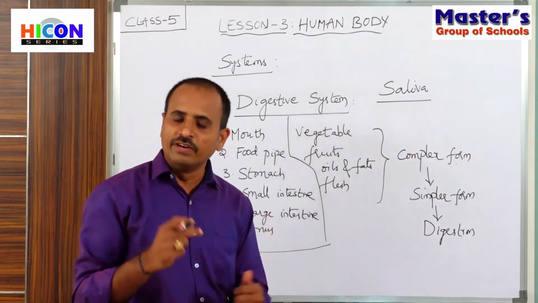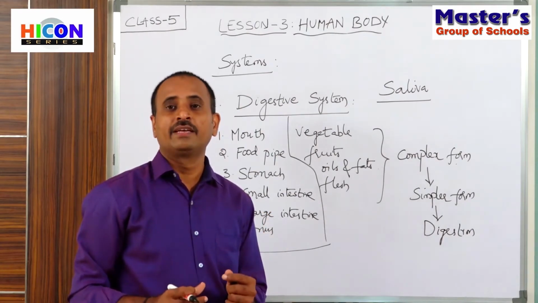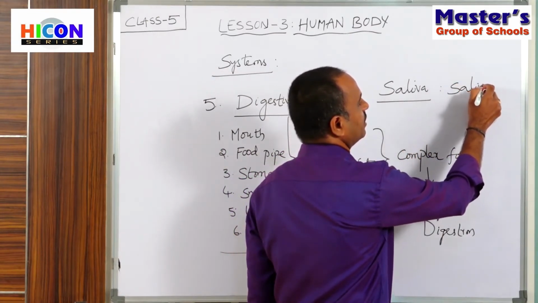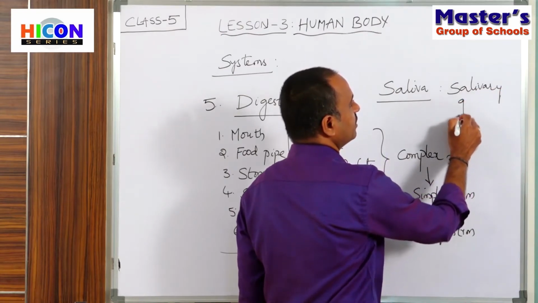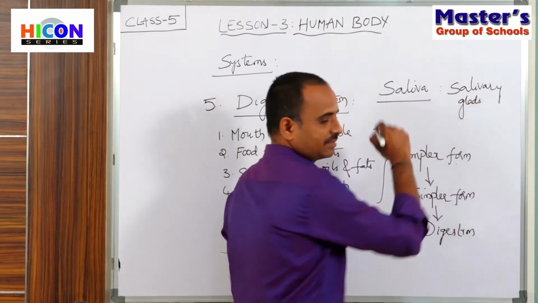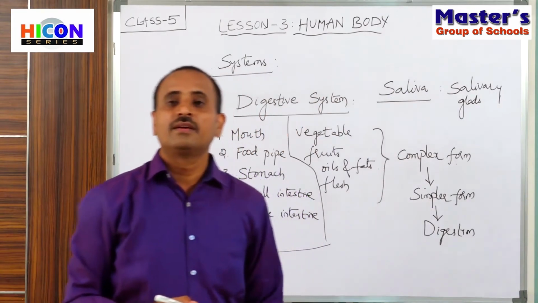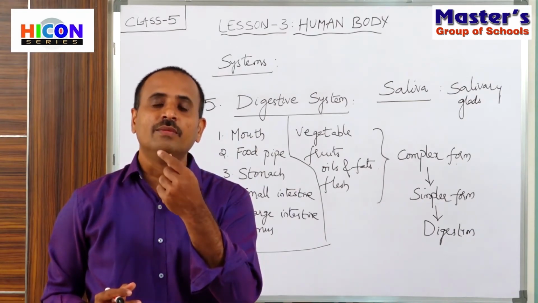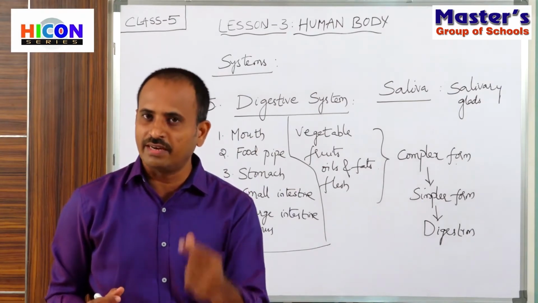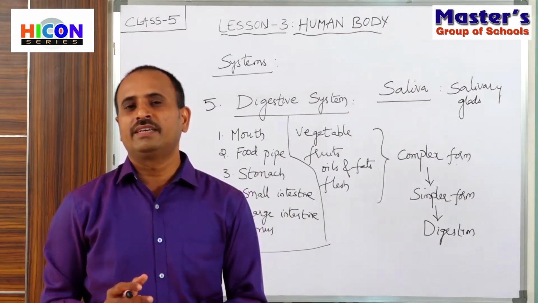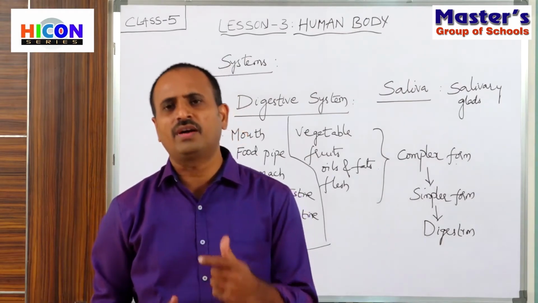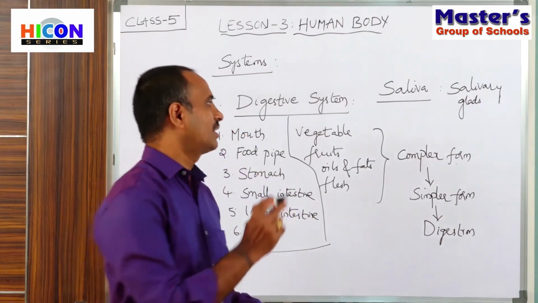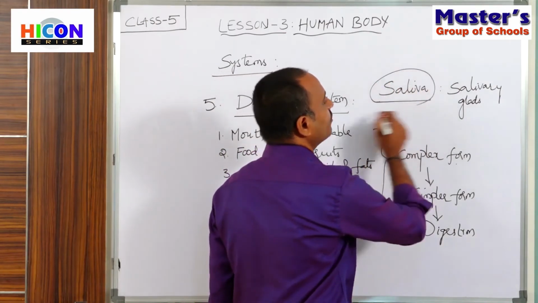Saliva is a liquid juice which is secreted by salivary glands present in our mouth. So children, what are those glands? Salivary glands. Where will these glands be present? At the bottom of our tongue there are some glands, and they secrete a liquid juice. It does not have any color. It looks like water. That colorless liquid juice is called saliva.